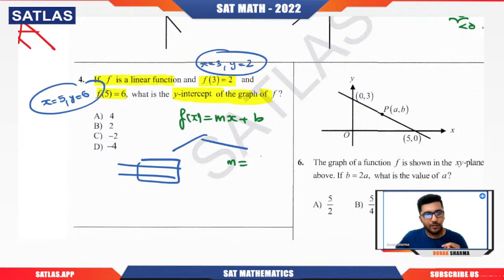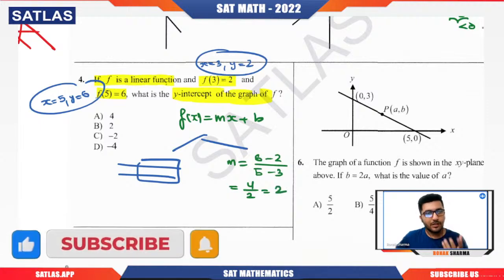So if I take 6 minus 2 and 5 minus 3, 6 minus 2 is 4, 5 minus 3 is 2, 4 by 2 is 2. The moment you try to understand and build that conceptual understanding of the topic, the question becomes that much easier.